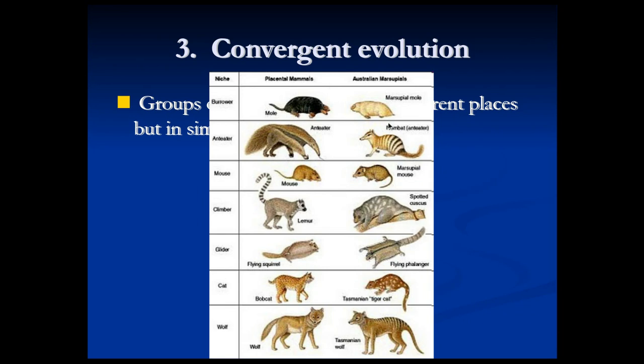That's convergent evolution. You can see here, this is believed to be extinct. They call it the Tasmanian wolf. It was a marsupial. It was not related to dogs, foxes, wolves at all. But look at how similar this looks to the wolves that we have in North America and Europe.